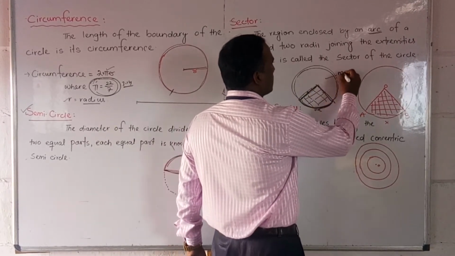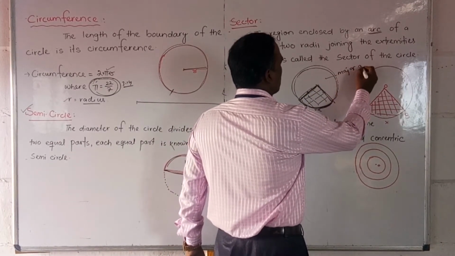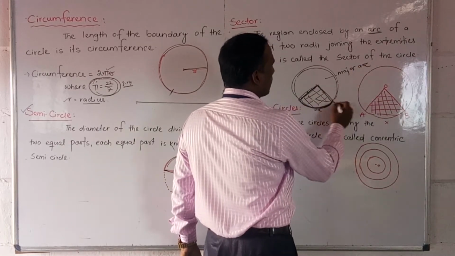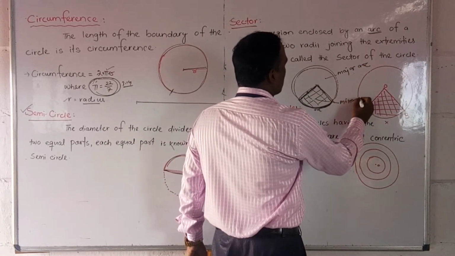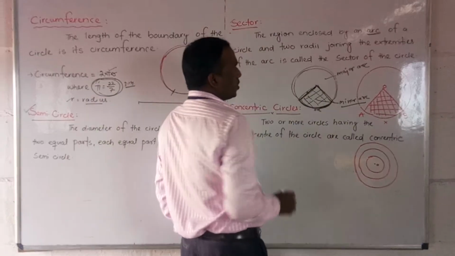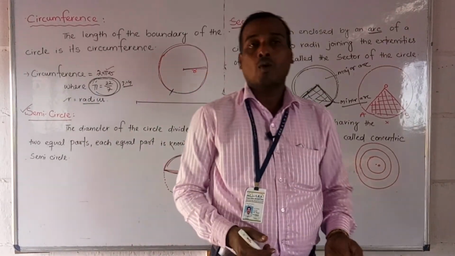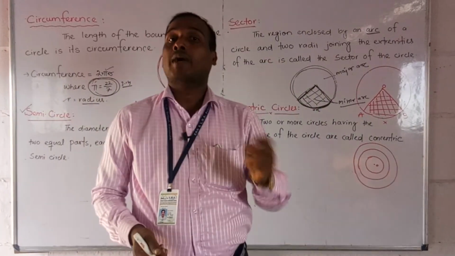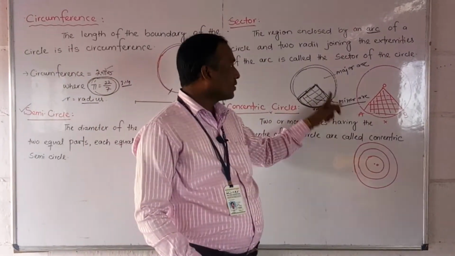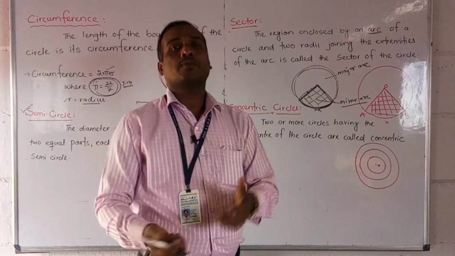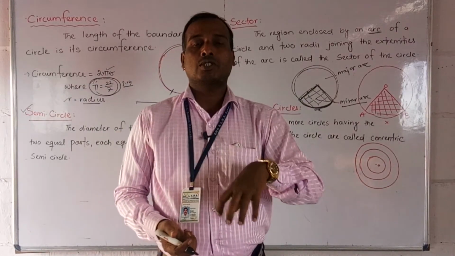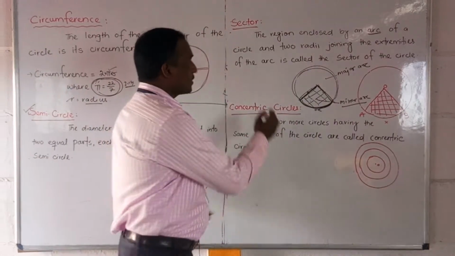This is called the major arc, and this part is called the minor arc. Did you understand, friends? I have already told you what a major arc and a minor arc are. So this minor arc joined with the radii, forming an enclosed figure, is called a sector.